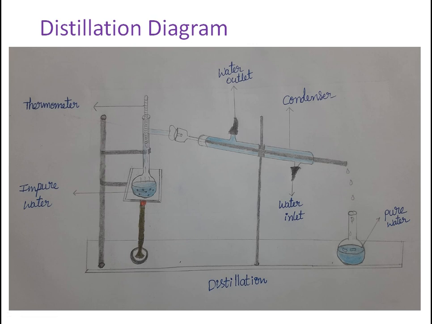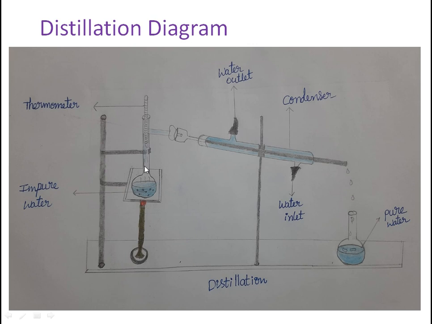Distillation means changing a liquid into its vapors and then condensing the vapors to get the pure form of that liquid. Here is the impure water. Impure water is heated, here heating is there. Impure water is heated in a distillation flask. This we call the distillation flask.